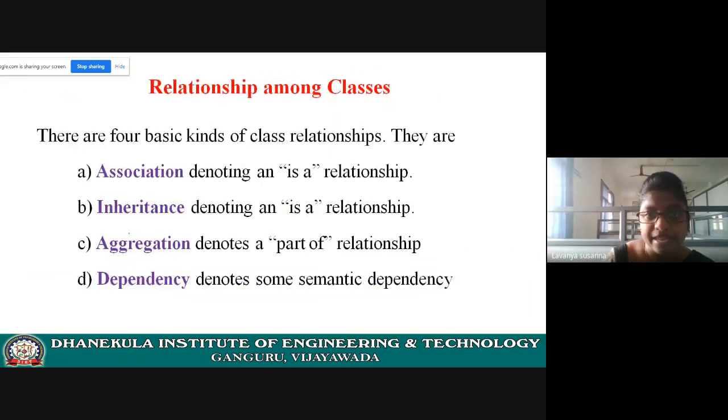Let us see relationships among classes. In the previous class, we had discussed only association and inheritance. See here, there are 4 kinds of class relationships. First one is association. Next one is inheritance. See here, inheritance is also a kind of association only. Next, aggregation and dependency. These are the 4 kinds of relationships among classes. Let us see the association.